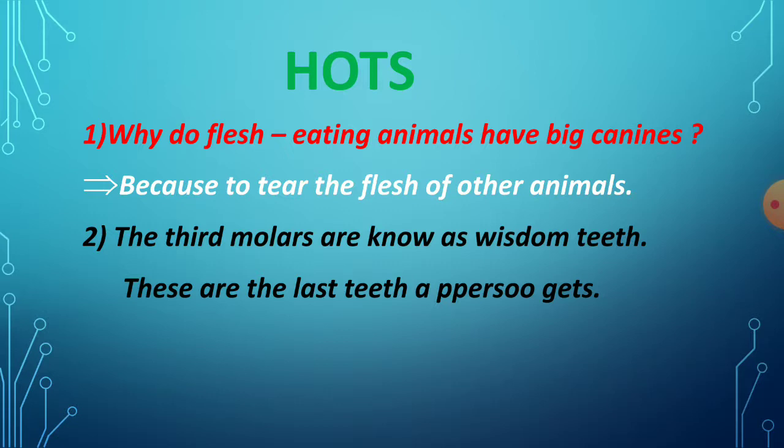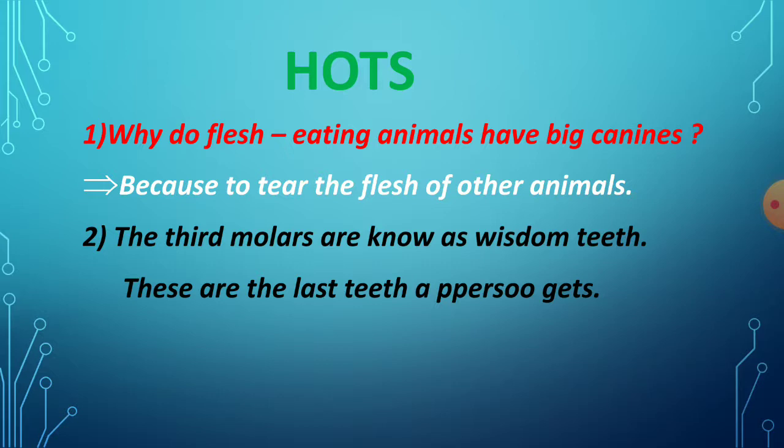Big canine means those canines have the sharp edge, and by using those canines, those animals tear the flesh. Why? Because to tear the flesh of other animals, the flesh eating animals have the big canines. Okay, this is the one thing.